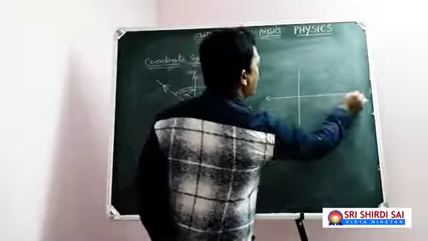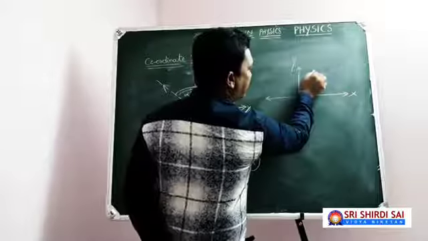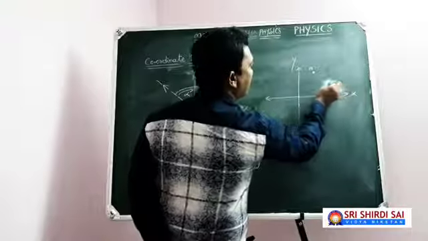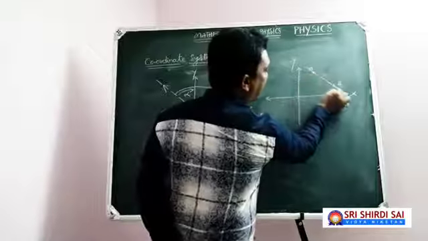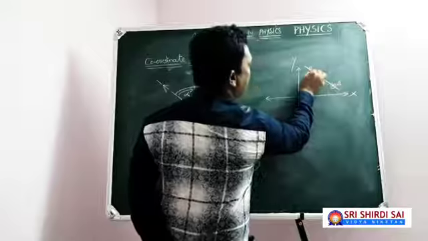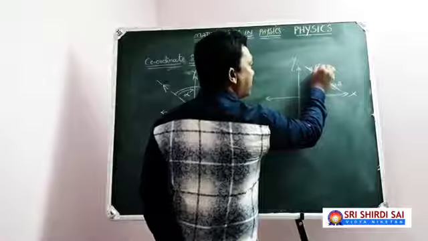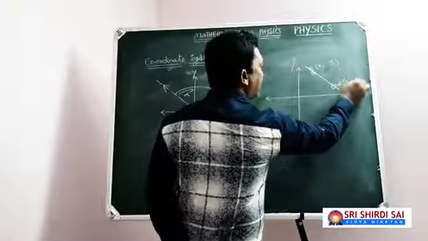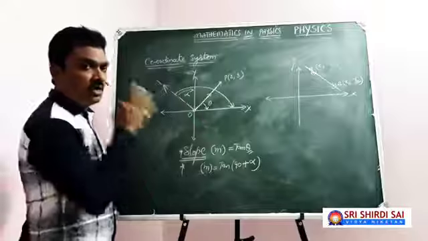Apart from this, once look at this different example here. This is x-axis and this is y-axis. I have taken two different points, one is A and another one is B. Two different points in the plane, and there is a line joining A and B. Of course, the coordinates of A are (x1, y1) and the coordinates of B are (x2, y2), because every point in the plane can be located with two coordinates.